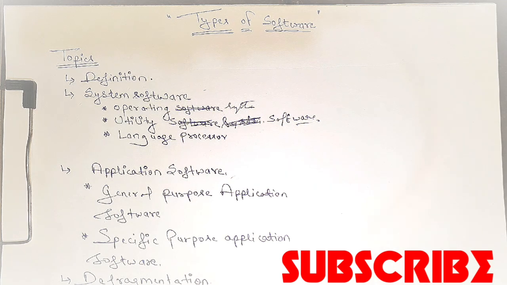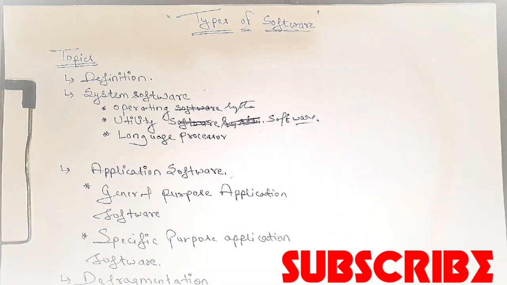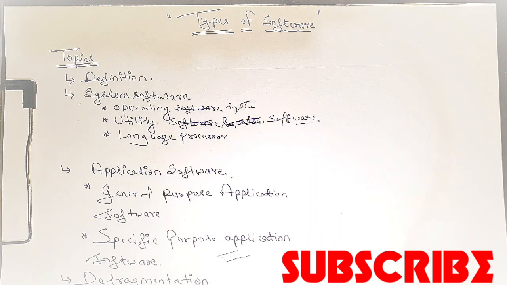Next is special purpose application software. Okay. So special purpose application software is used for specific purposes, right? These are software designed so as to meet the specific needs of the user, right? So that are designed for specific needs, so these are known as special purpose application software. Okay. They are customized software, like Tally or Busy. Okay. So they are used for the specific purpose only. Okay. So designed for that.